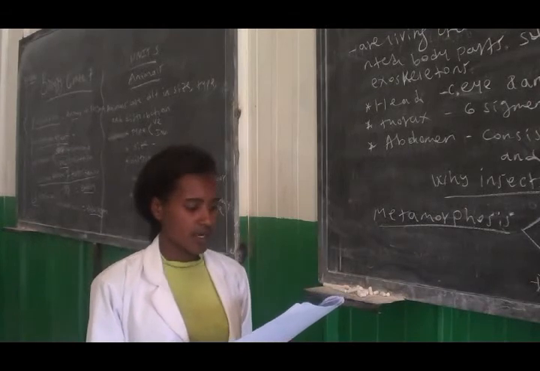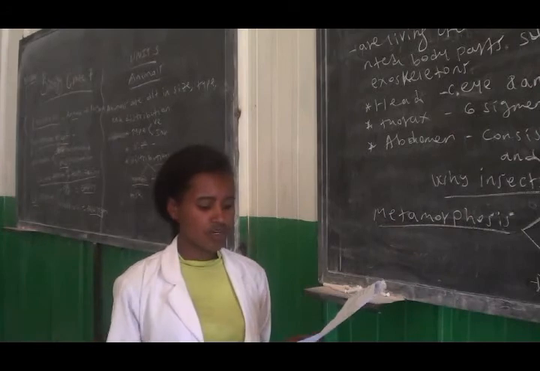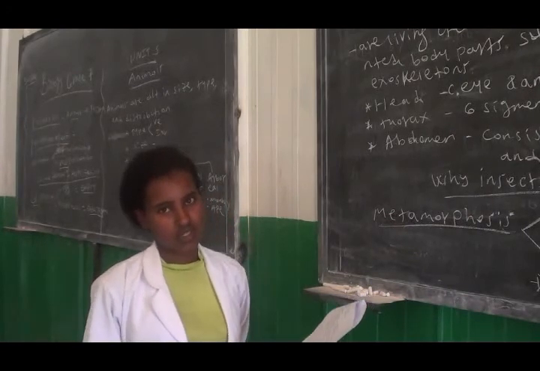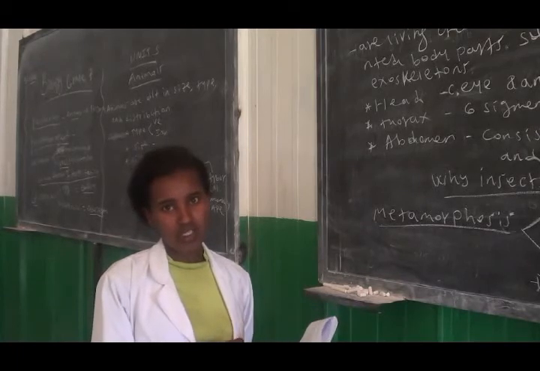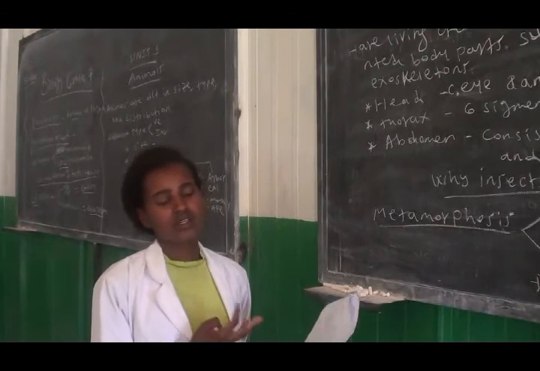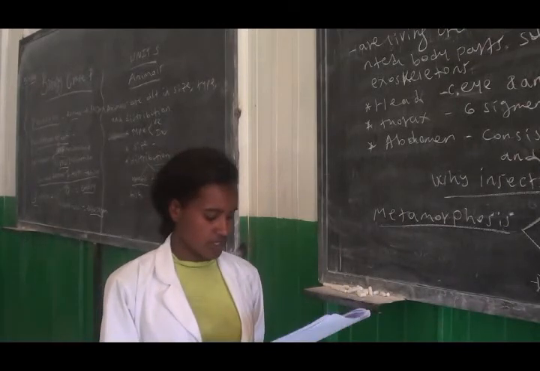Question number 3, what does molting mean? Molting means removing of the outer body cover to grow into the next life stage. This process takes place within insects.